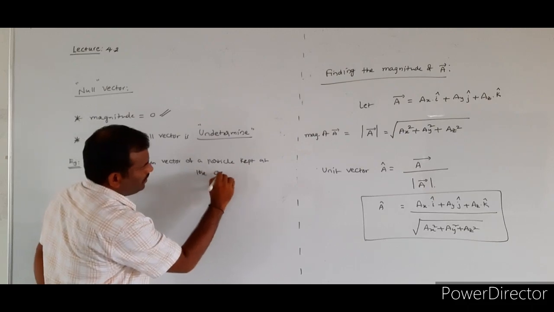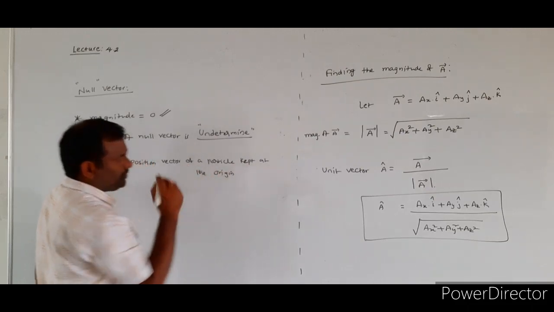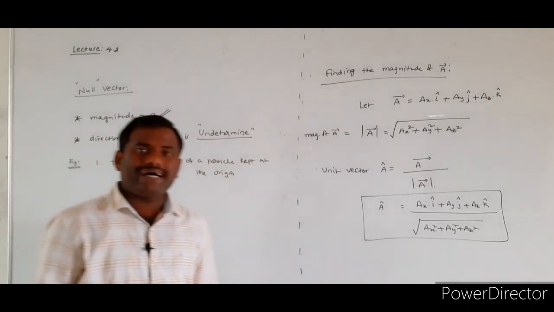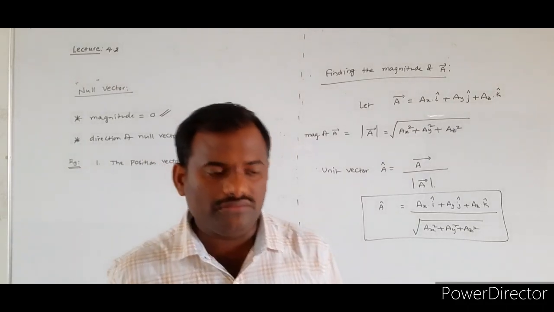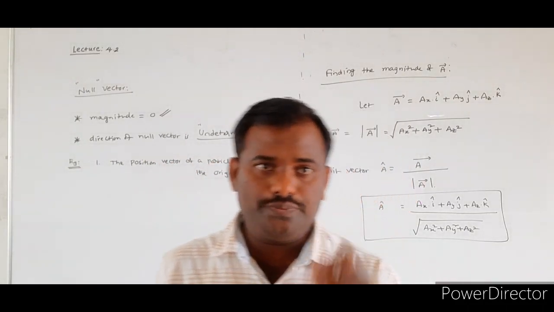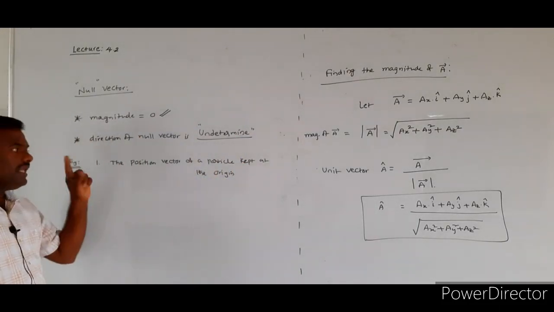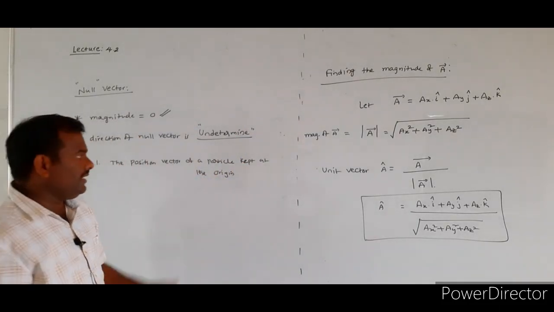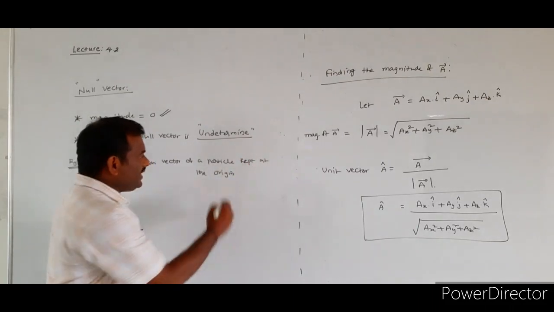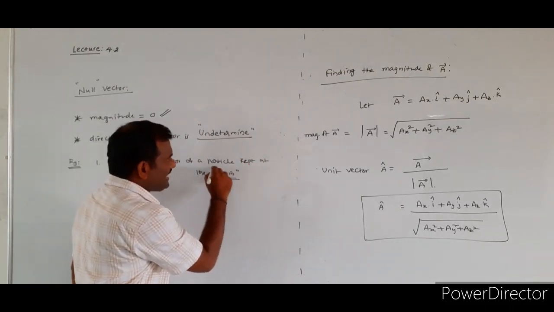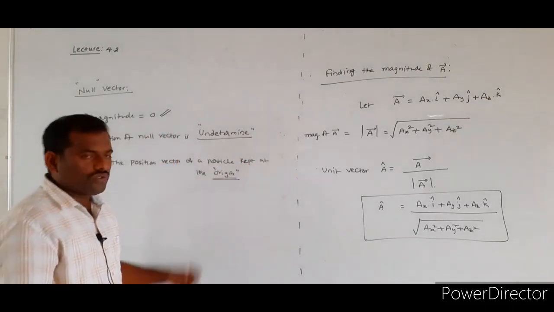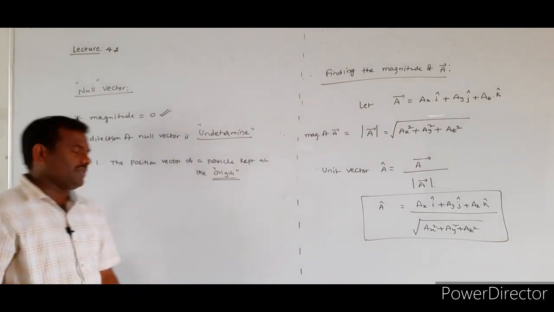If a particle is kept at the origin, its position is equal to 0, so its magnitude is 0.